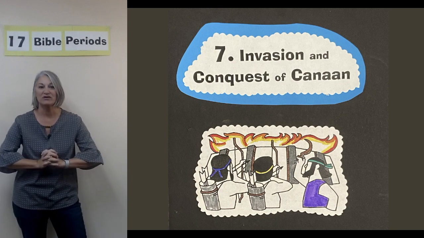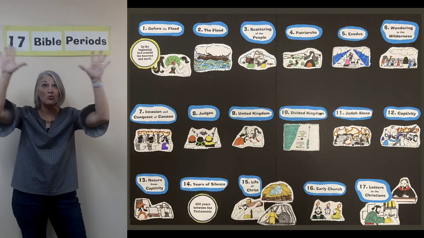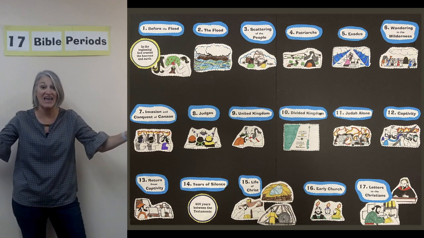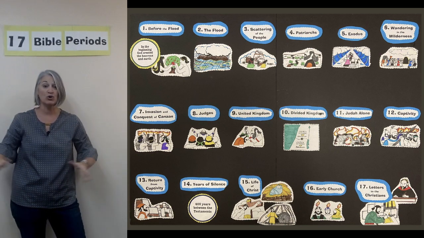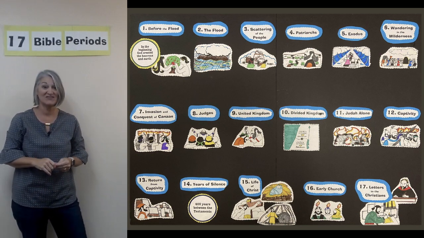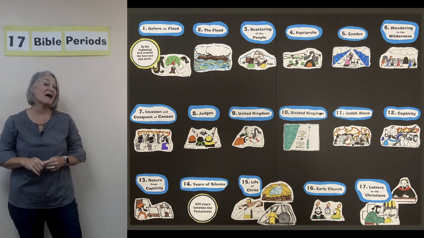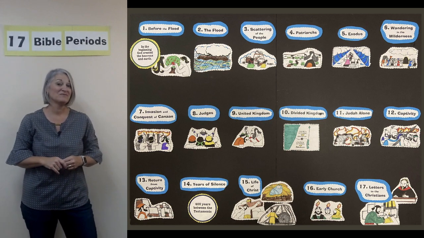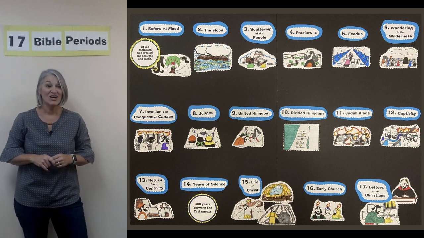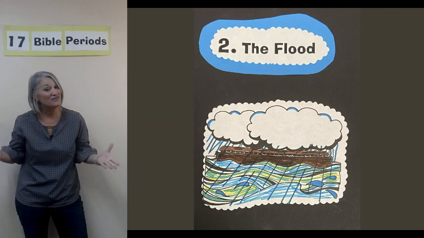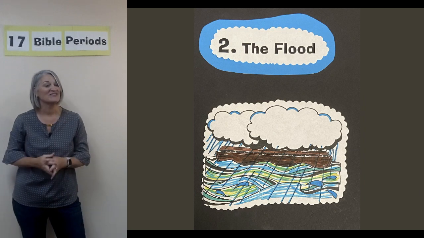Oh, here's a good one. How about when God put a rainbow in the sky as a sign? Old or New Testament? Old Testament. And what time period was that? During the flood. Okay?